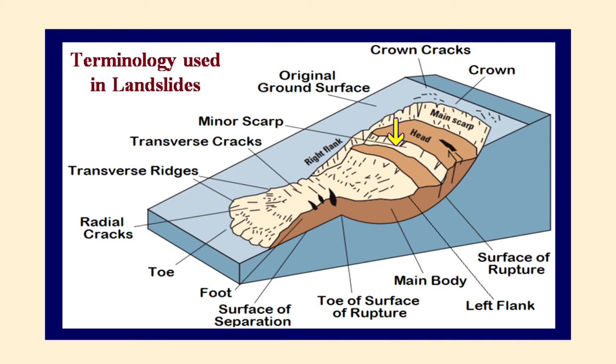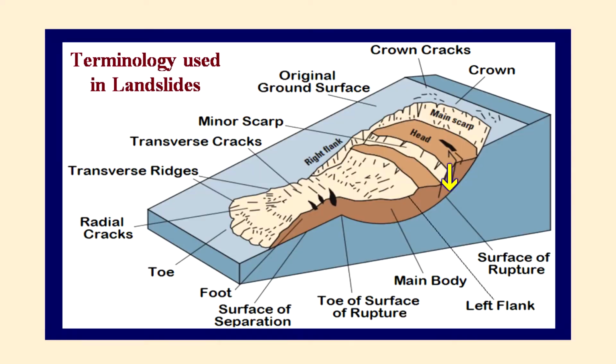A minor scarp is a steep slope on displaced material which is produced by the differential movement within the displaced material. Surface of rupture is the surface that forms the lower boundary of the displaced material below the original ground surface, and it is very important to know what the surface of rupture is.